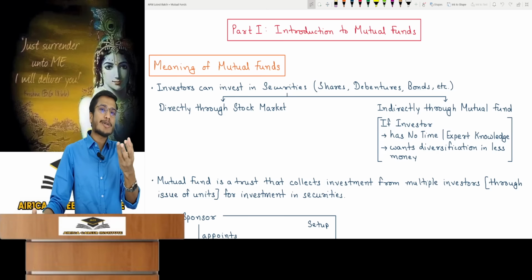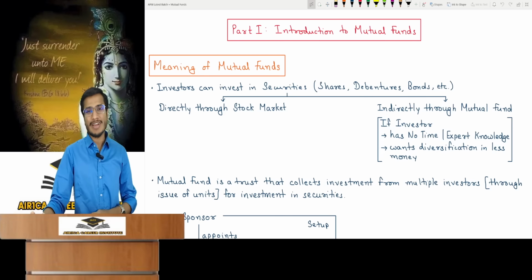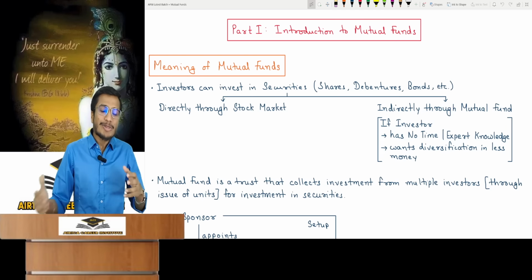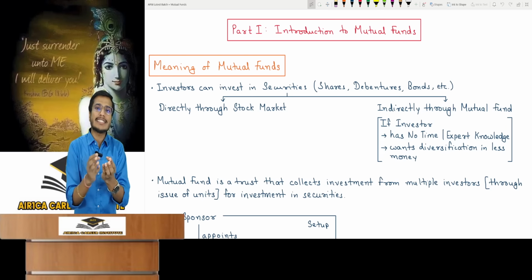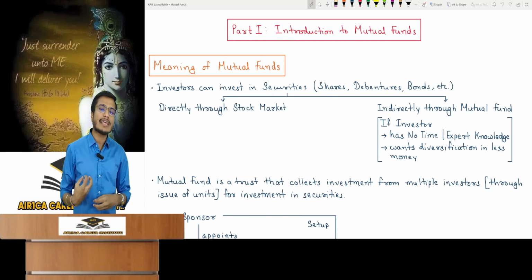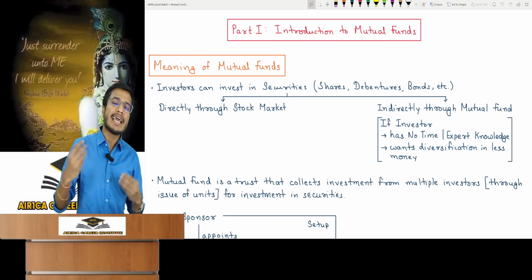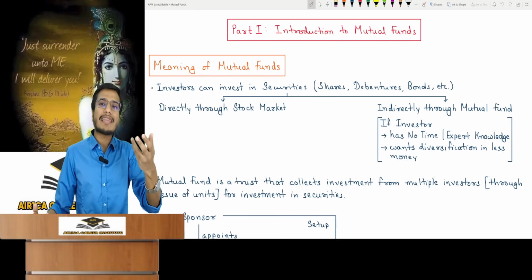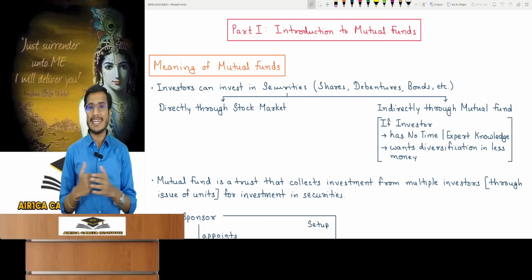I lack that expert knowledge as I haven't studied security valuation, learned to analyze securities or studied portfolio. I don't know anything, I have no expert knowledge, so if I invest money, there will be high chances of losing it. So I am a person with a heartfelt desire. It's been my childhood dream to earn money by investing in the share market. But I don't have expert knowledge, so I am unable to make that investment.